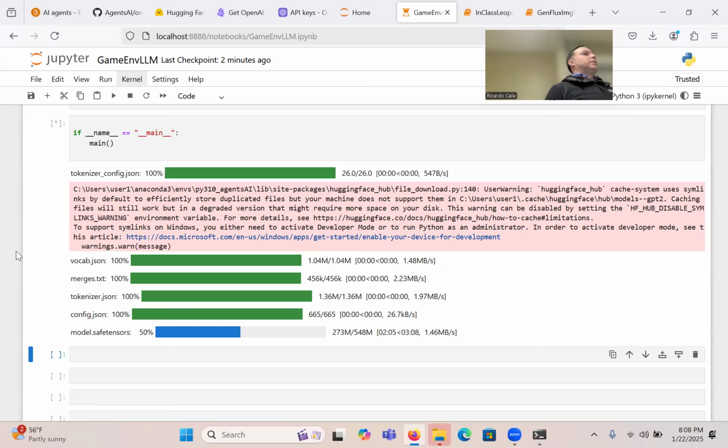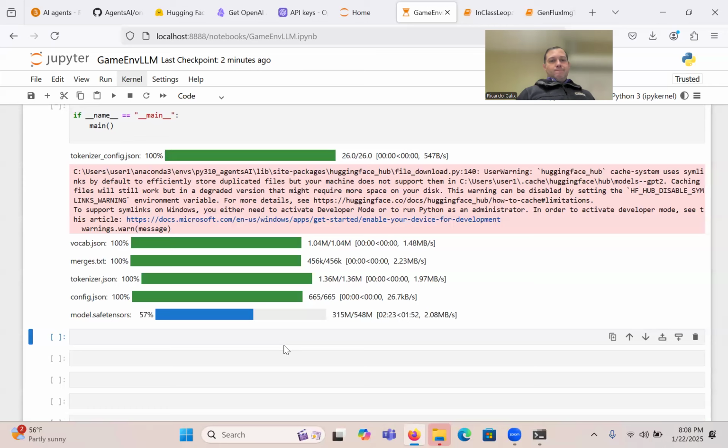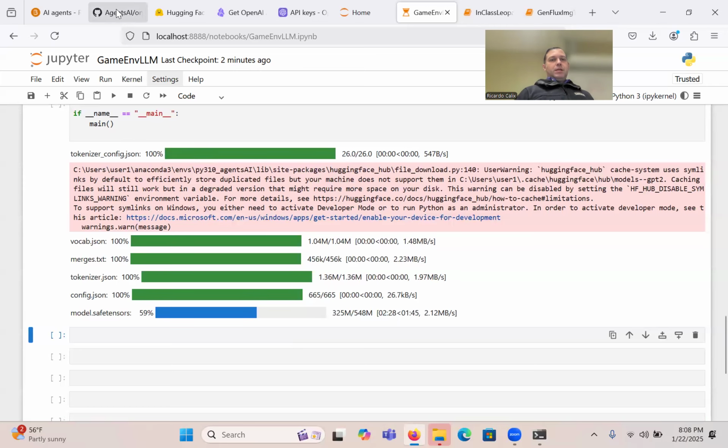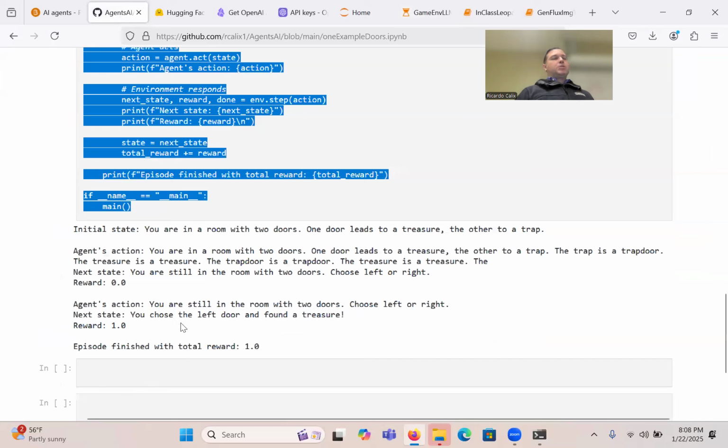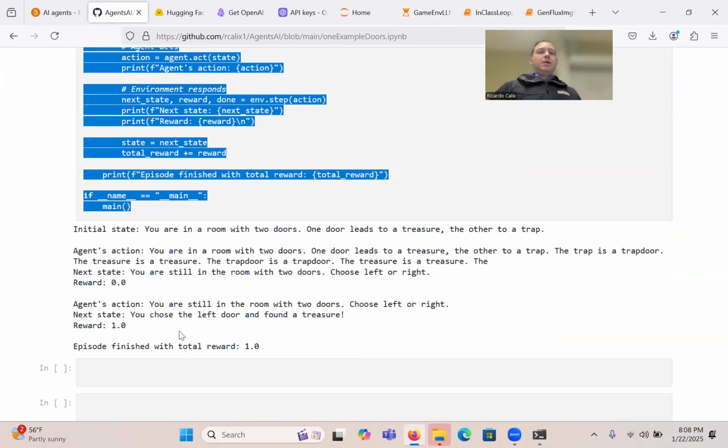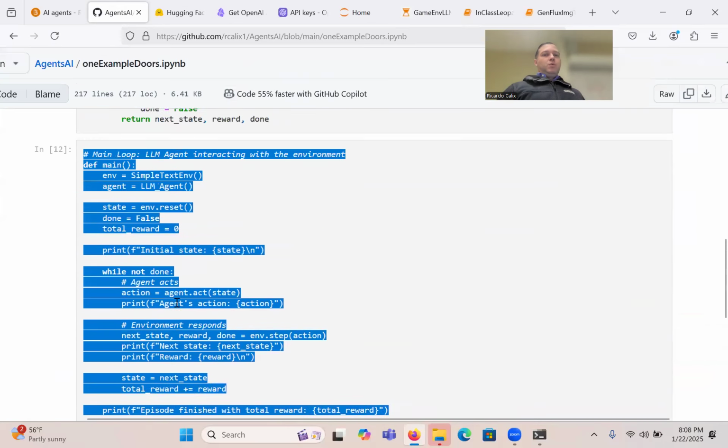All right, so still going. Yeah, so I think we may be able to, let's see what it does. All right, while it's doing that, so it's taking a while. So this is what we want to see, right? So I think the environment is solid. It works. It's like any other environment. I just don't know that the model performed as well, GPT-2.